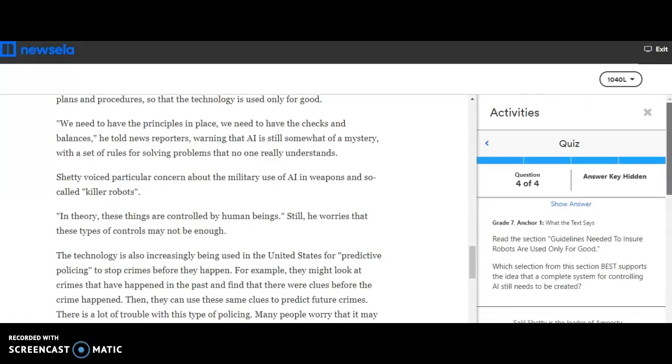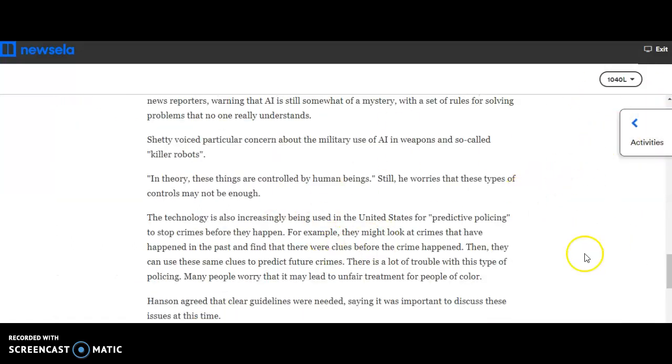Make sure that you remember you only have to do those 2 activities. Go ahead and submit them, and then you're done. So just a quick little reading here and then some practice questions with main idea and supporting details. Remember, this is just a review. So I hope that this helped you.